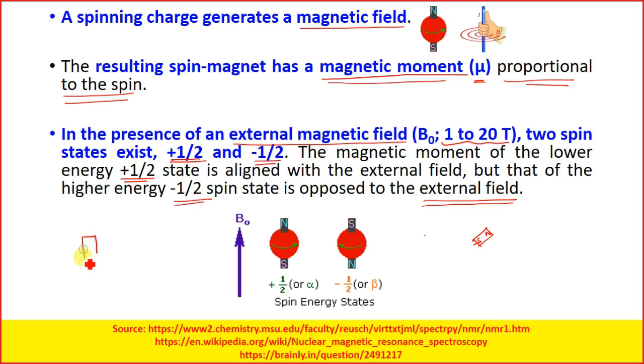We all know, I am just recapping, north pole and south pole. So what happens over here? We all know that the magnetic field starts from the north pole and enters into the south pole, right? Am I right?